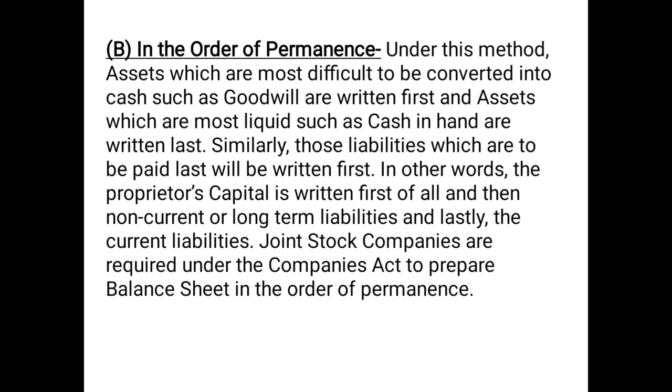Now, joint stock companies, basically the companies, are required under the Companies Act to prepare the balance sheet in the order of permanence. So this is a rule laid down by the Companies Act. It is mandatory for the joint stock company to follow the order of permanence. That means they will be showing the fixed assets and liabilities first, and then the current assets and current liabilities.